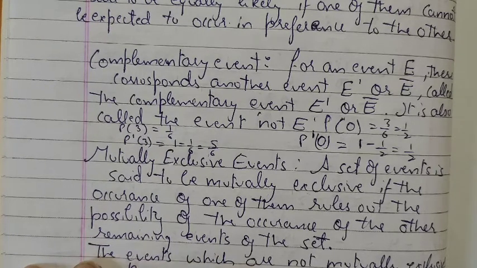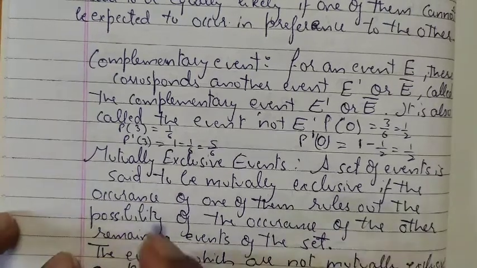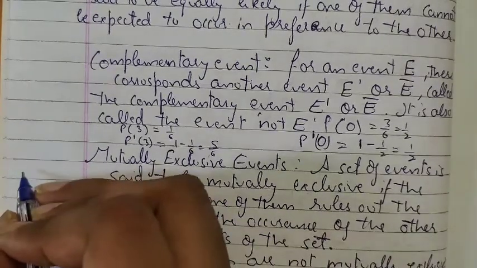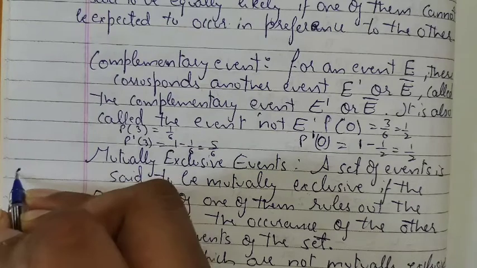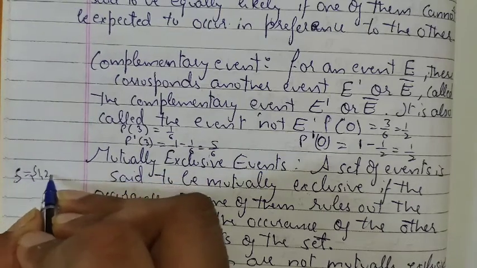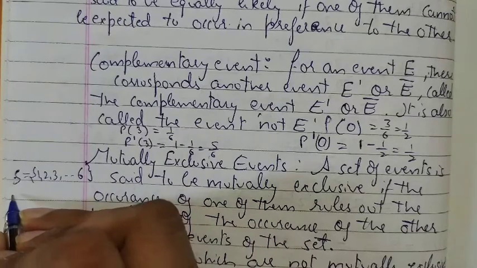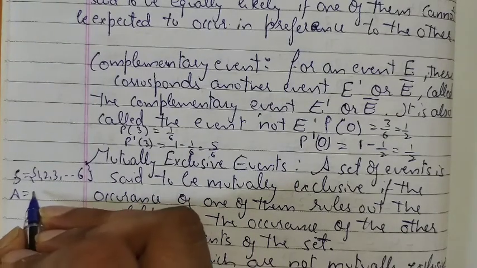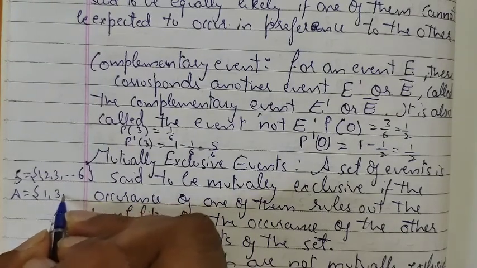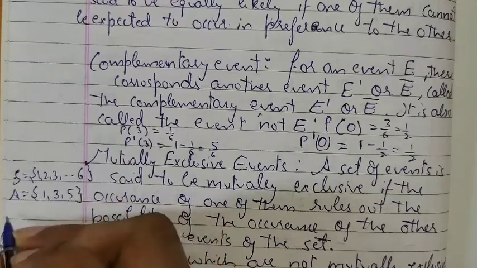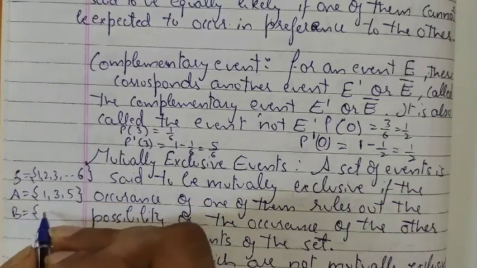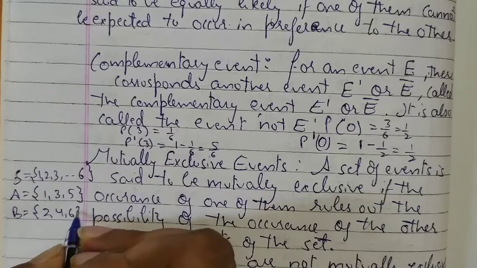Why? Because I'm writing an example here. Suppose a die is thrown, so the sample space will have 1 2 3 up to 6, right? So an event A with odd numbers, which means 1 3 5. Event B with even numbers 2 4 6, right?